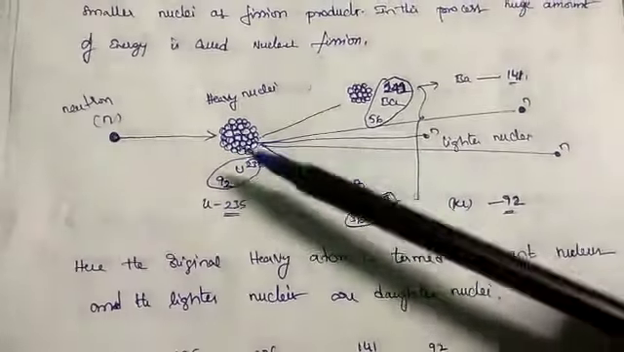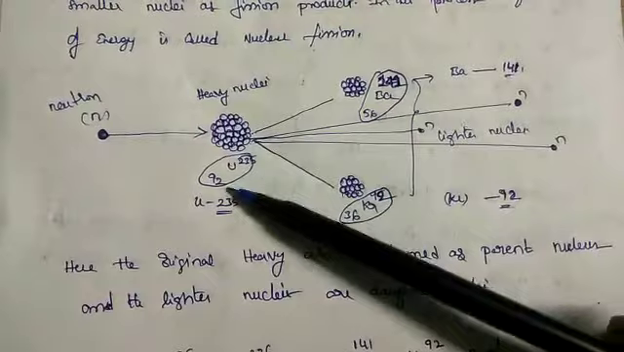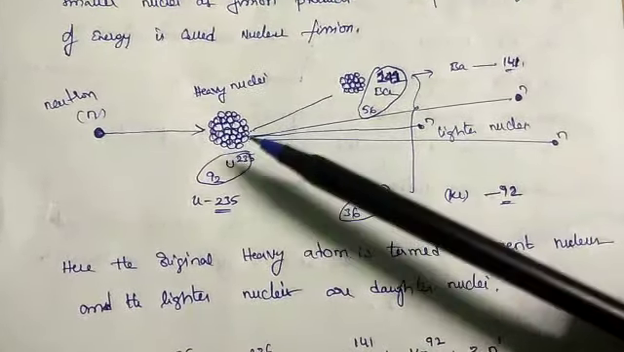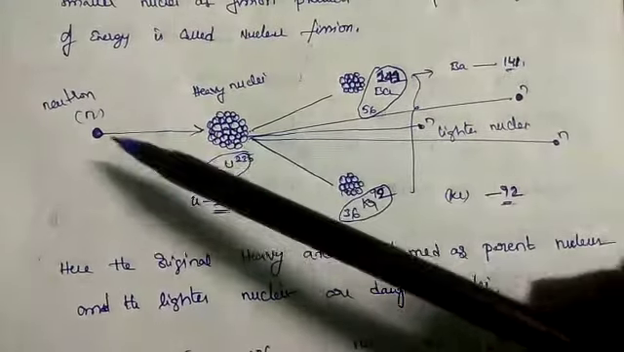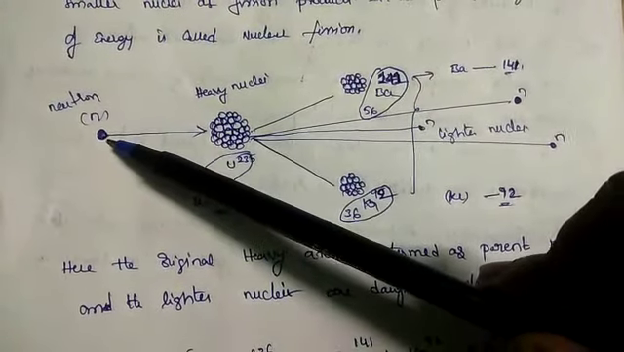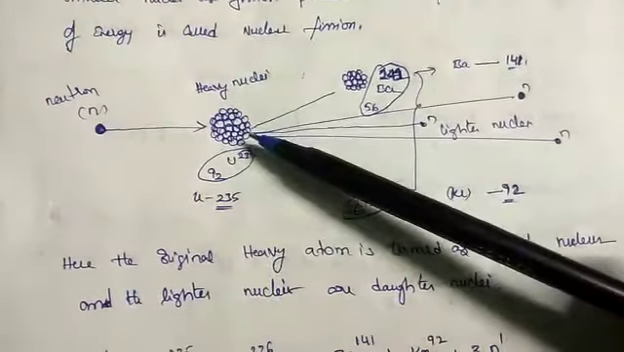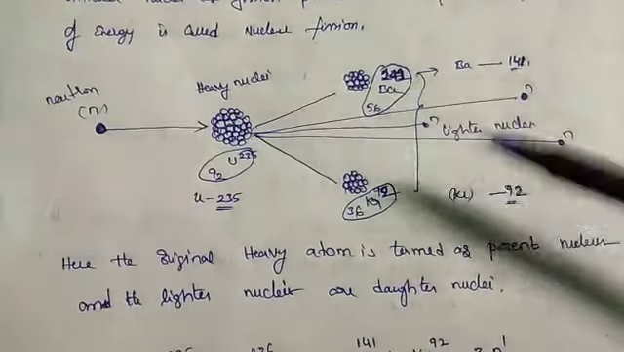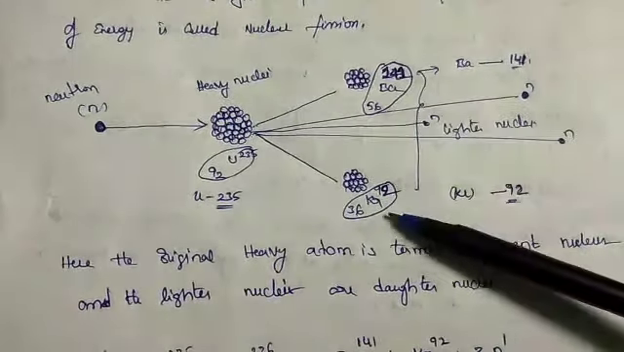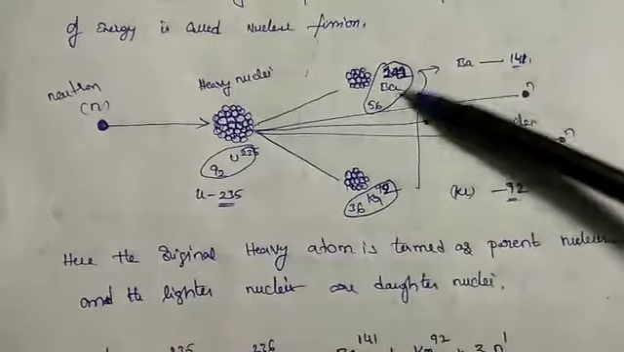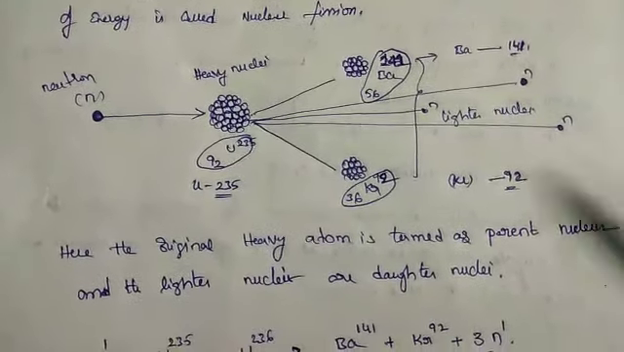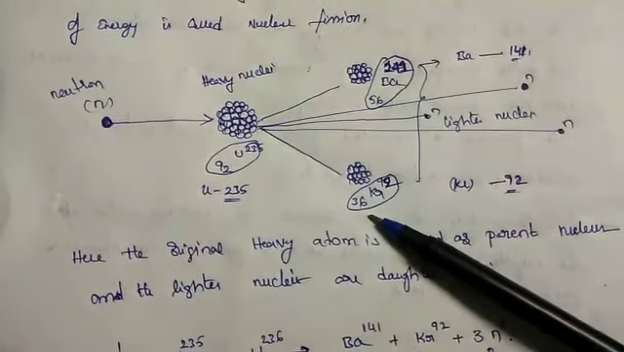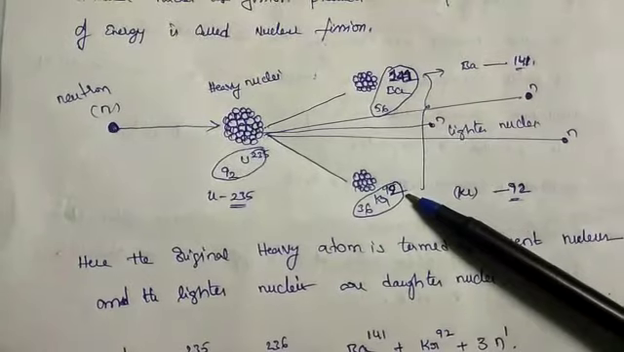See here, this is uranium 92-235, a heavy nuclear atom, and it is bombarded with one neutron. When the neutron is bombarded on this atom, it splits into two nuclear atoms. One is barium and the other is krypton. Barium is 56-141 and krypton is 36-92.